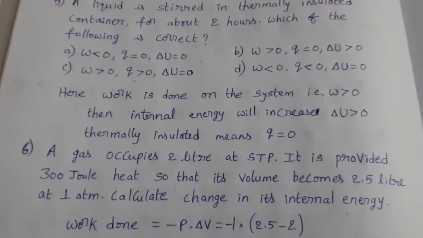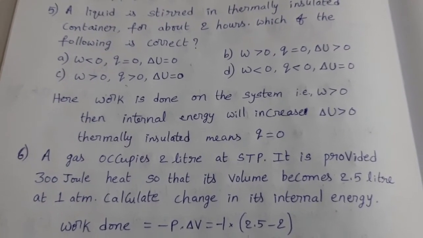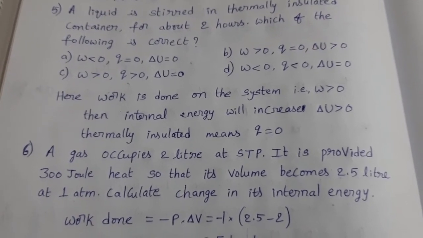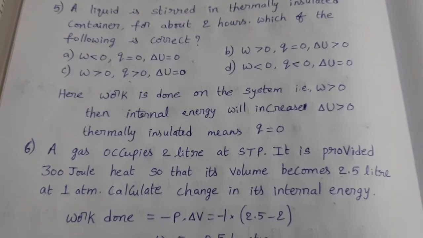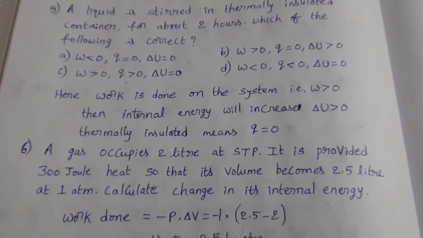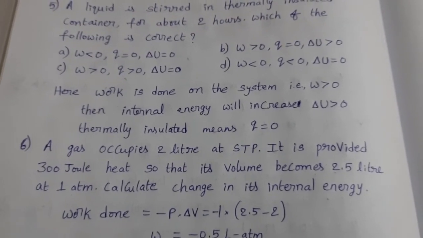Next. A gas occupies 2 liters at STP. It is provided 300 joules of heat so that its volume becomes 2.5 liters at 1 atmosphere. Calculate the change in its internal energy. Okay.